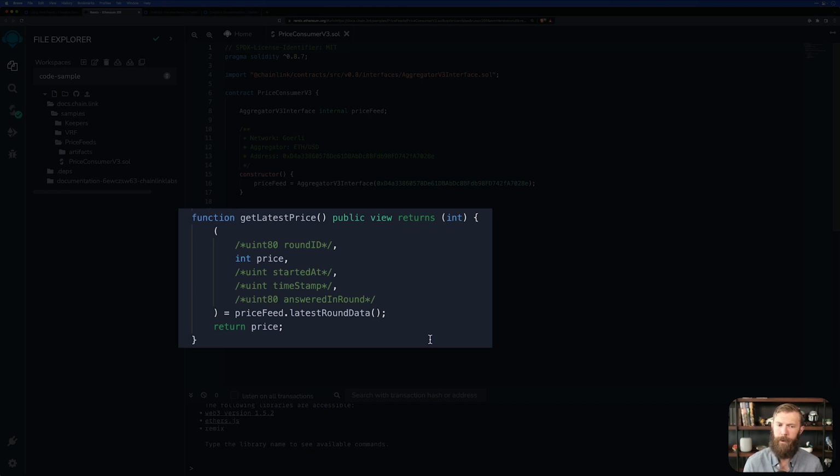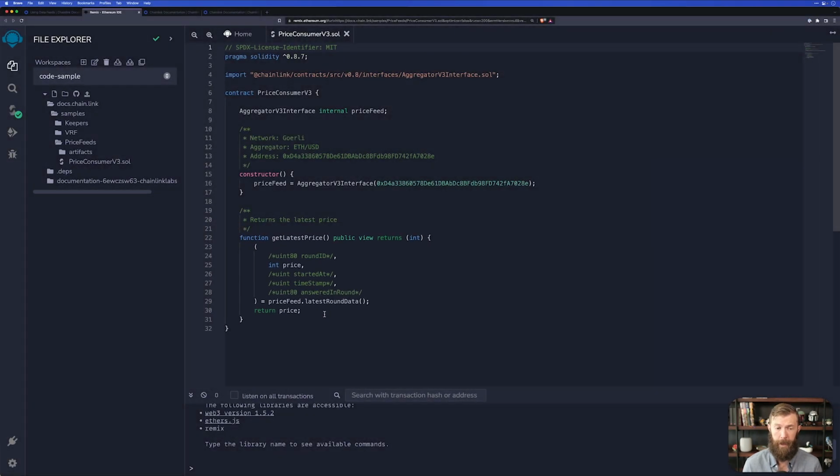It looks a little strange because essentially the signature for this function would be comma, int price, comma, comma, comma. Again, those are commented out there just for readability and understandability of this example contract. Finally, we take that price and we return it. That's it. It's a pretty straightforward and simple contract, but let's take a look at how to deploy it.